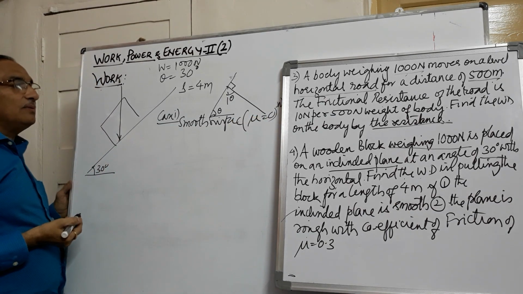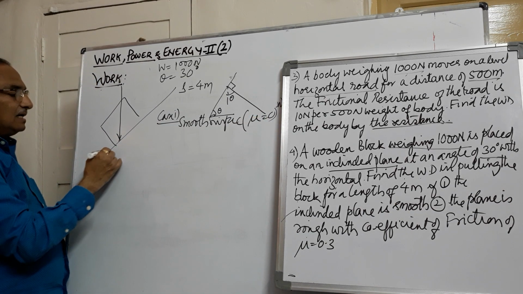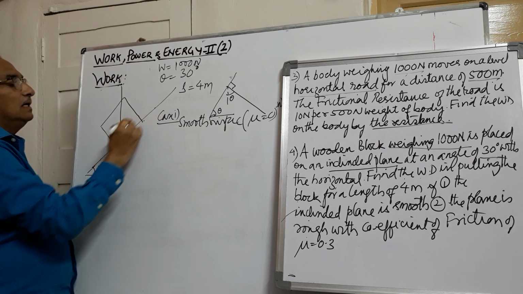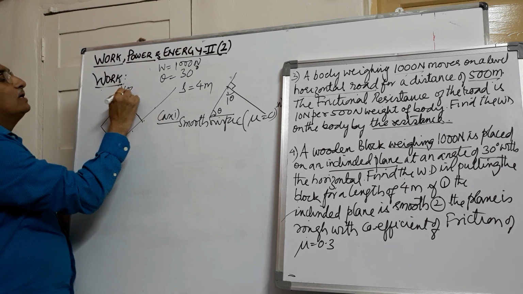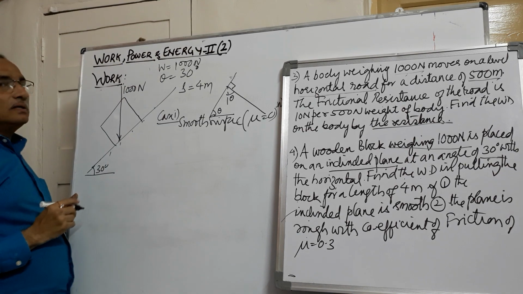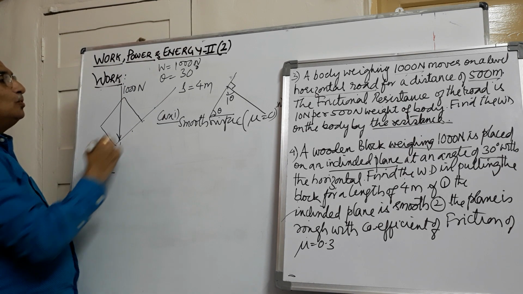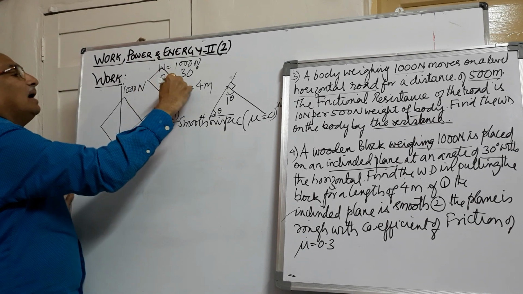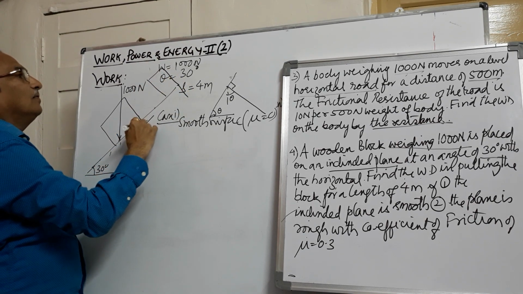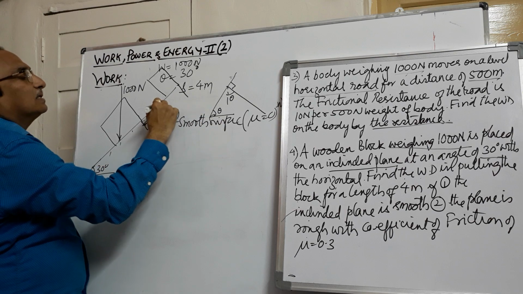So let us draw the free body diagram for that. Now this is an inclined plane. It is subjected to a weight of 1000 Newton. Here the body is moving up by a distance of 4 meters.